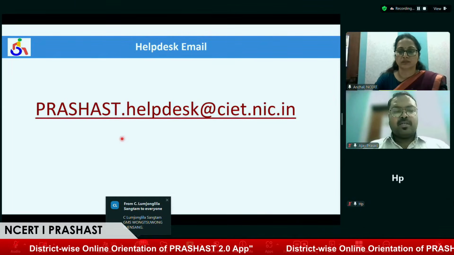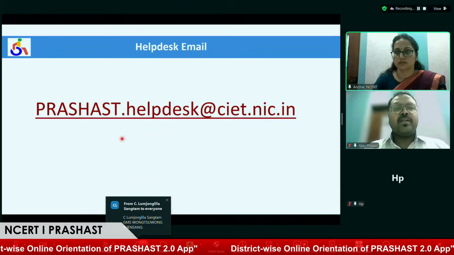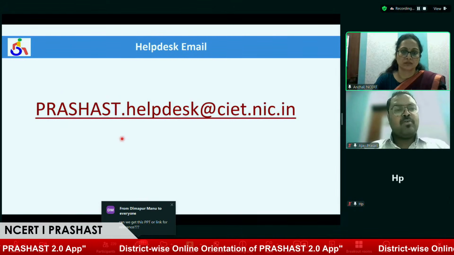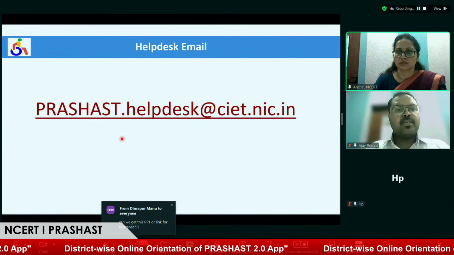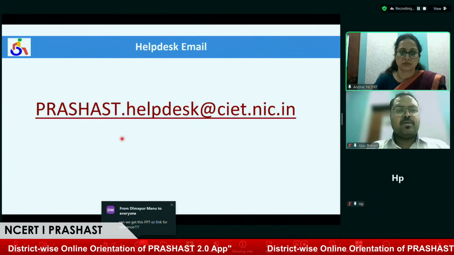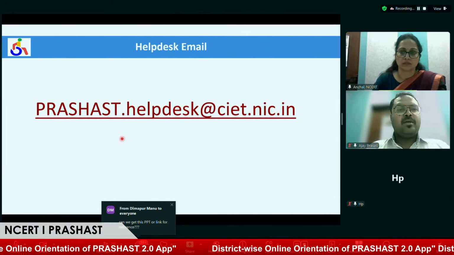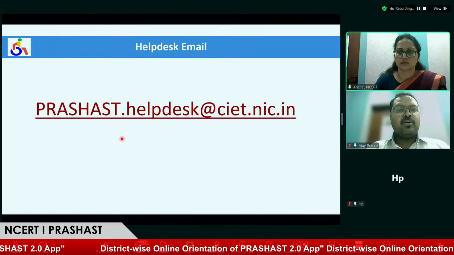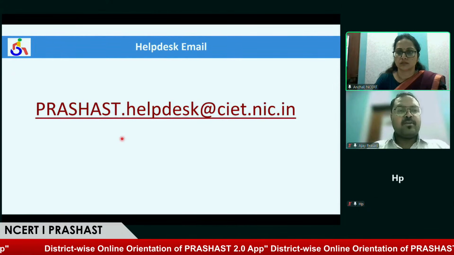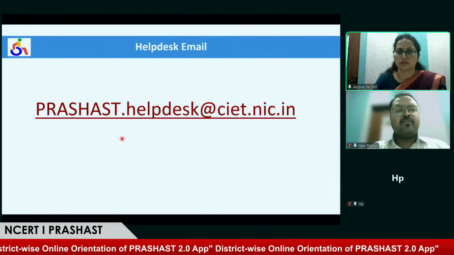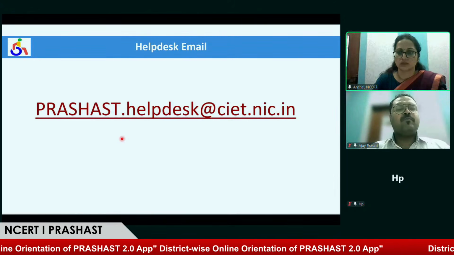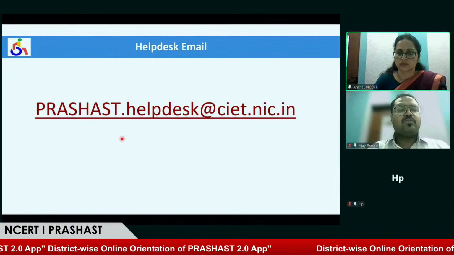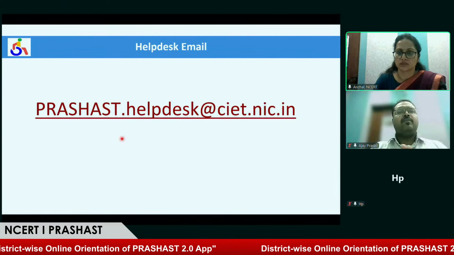You can share a request to delete when you get an option like "second head teacher cannot be added." In that case, you'll have to write a mail to the help desk requesting to delete a particular head teacher from a UDISE code. So we would need the UDISE code in your email and a request stating that we have to delete that principal, along with your phone number, so that if any other details are required, our team can reach out to you through your mobile number, because email would take a longer time.